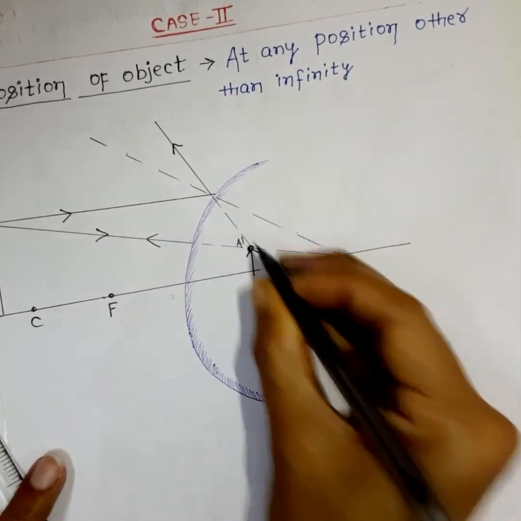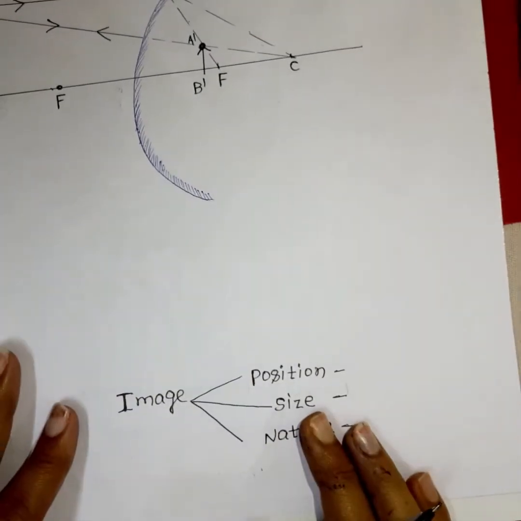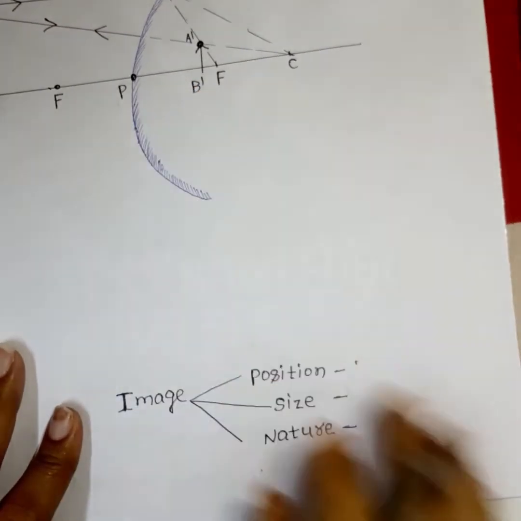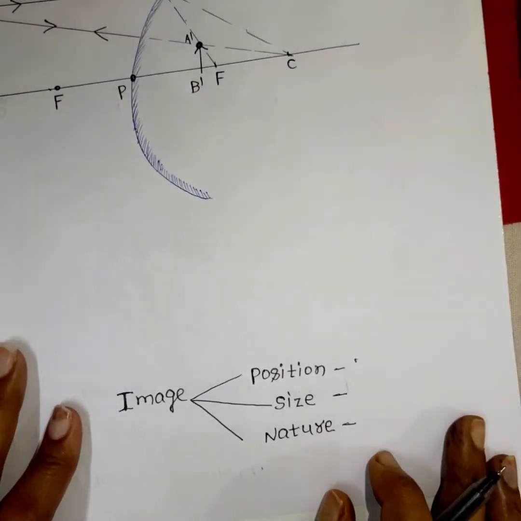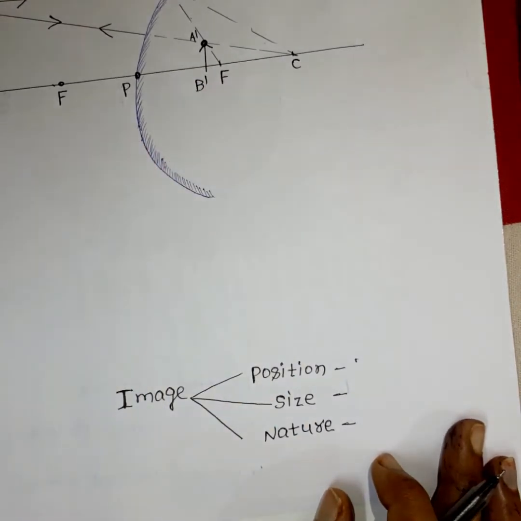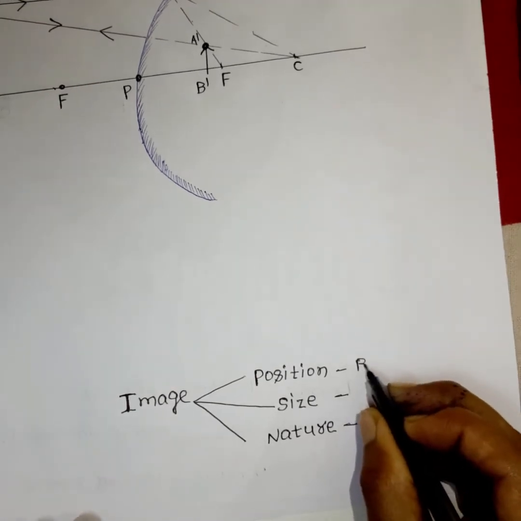This is A dash, B dash. So the position of the image is between, this is P, na? Actually it is not made between P and A, but we have to suppose this will be made between P and A.